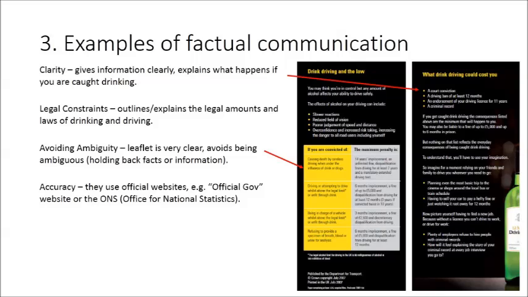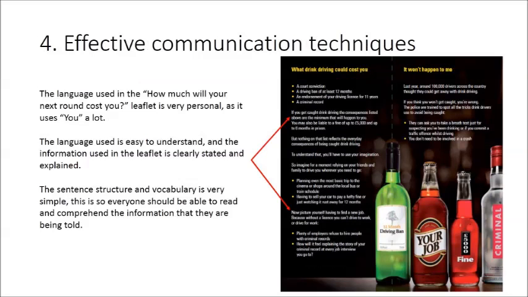The avoiding ambiguity example in this leaflet is that the leaflet is very clear and leaves out no key information or detail, which means that it avoids being ambiguous, which means leaving out information or facts. The final example of factual communication techniques is that the leaflet includes accuracy. This is because the leaflet references its sources by using the logo of the website that they use for their statistics, which is located on the back of the leaflet, which is the official Gov website logo.